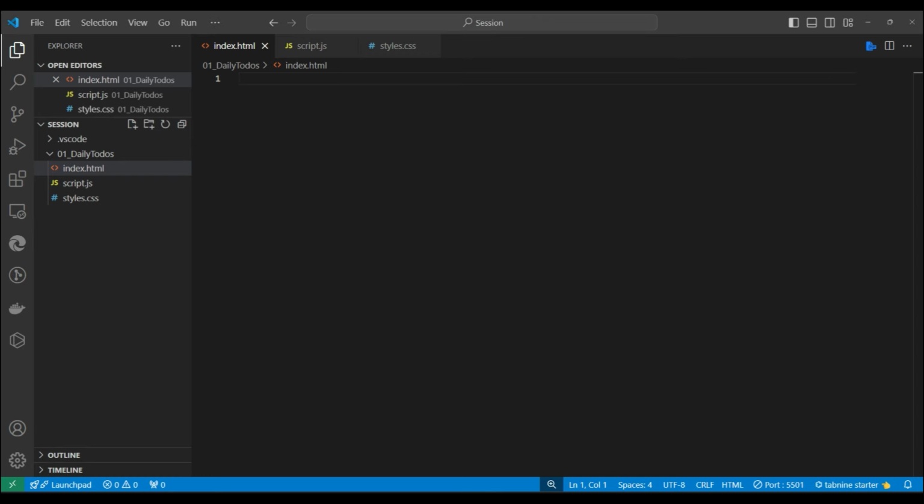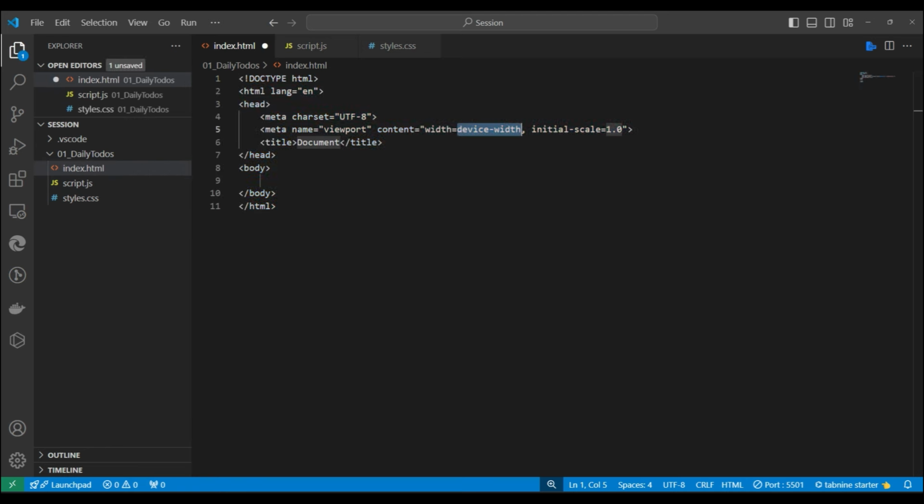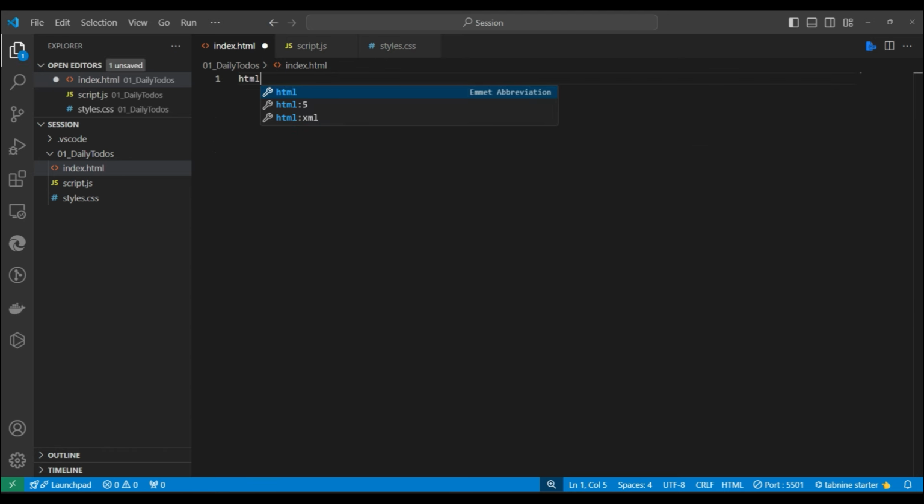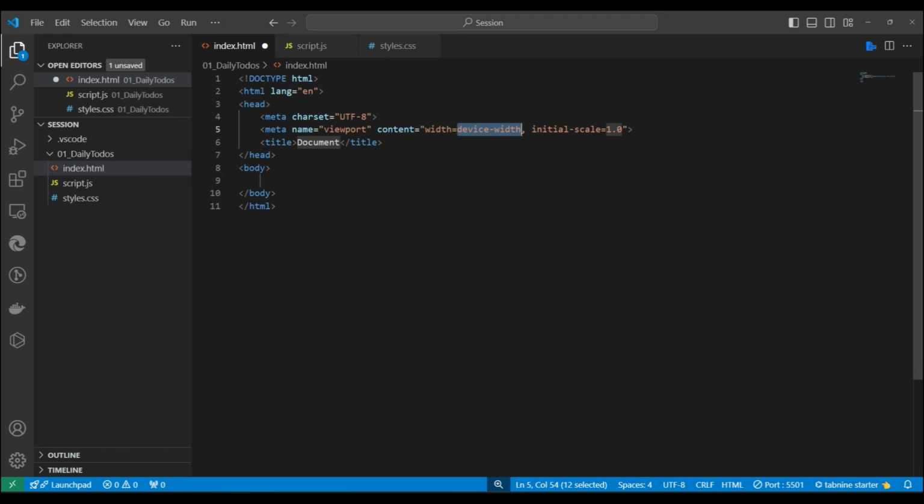Over here I made 3 files. One is HTML, one is JavaScript, and one is CSS. I'm using Visual Studio Code and a simple browser, these are the prerequisites. Here I'm writing HTML5. This is a snippet, or you can say a template, that in Visual Studio Code we get if we write HTML only. Suppose I write HTML and hit enter, I will get this one.